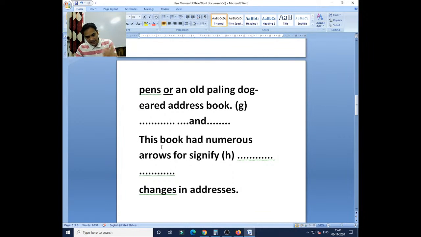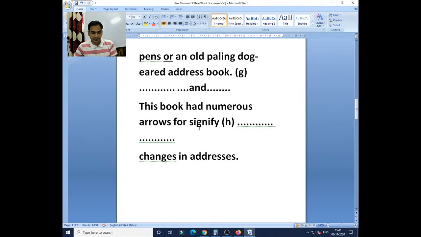This book had numerous errors for signify. Now here you see, 'for signify' should be 'to signify.' Clear? This book had numerous errors to signify. Either you change it into 'to' plus infinitive, 'to' plus the first form of the verb. If you don't want to change that, did you understand?